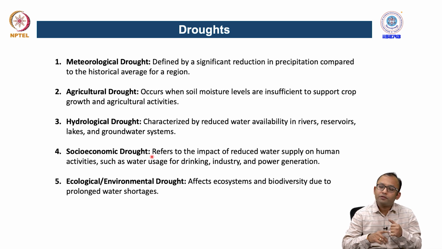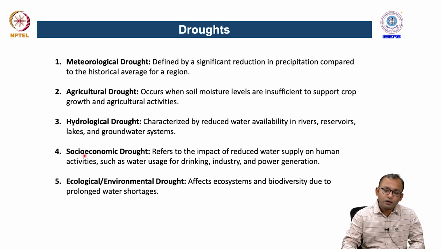What will happen is that the availability of water has already been reduced because of the drought, and the crop yield has also been affected, which will directly impact your food production and lead to malnutrition and other socio-economic impacts in those regions. So this is called socio-economic drought in that particular region.